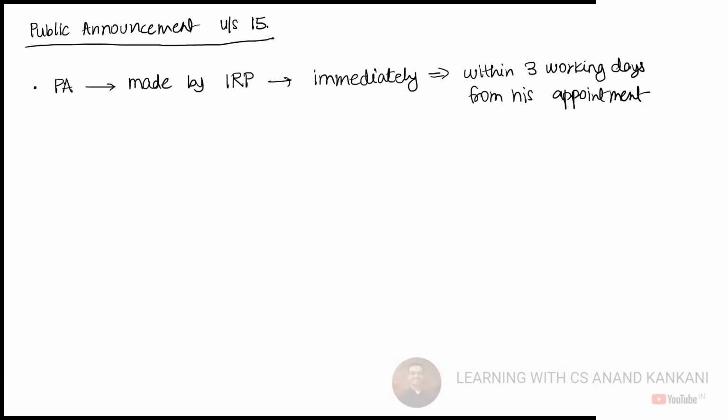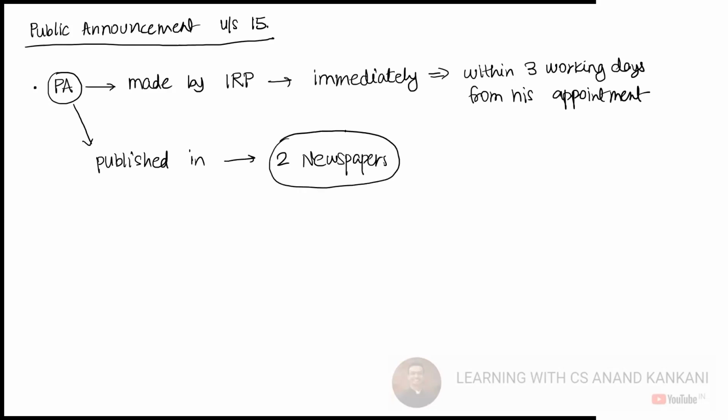Thereafter, this public announcement should be published in newspapers, 2 newspapers. One English newspaper and another in the vernacular language.